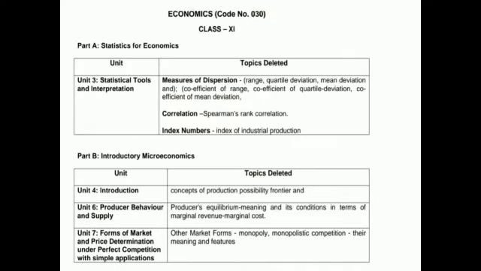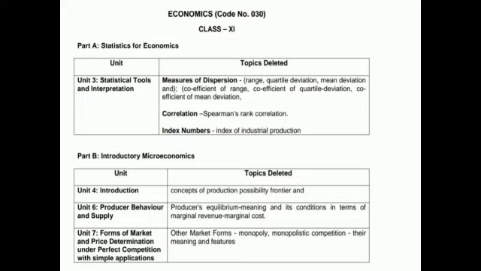See the part A, statistics for economics, unit third. It has been deleted, in which there are three topics: measures of dispersion, correlation, and index number. In correlation, Spearman rank correlation has been deleted, and in index number, index of industrial production has been deleted. In measures of dispersion, range, quartile deviation, mean deviation, and coefficient of range, coefficient of quartile deviation, coefficient of mean deviation have been deleted.